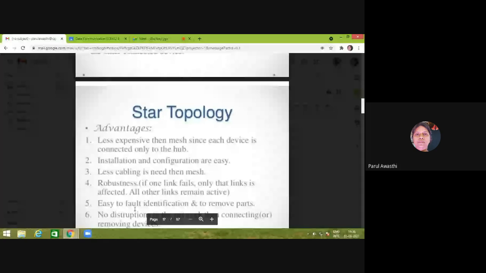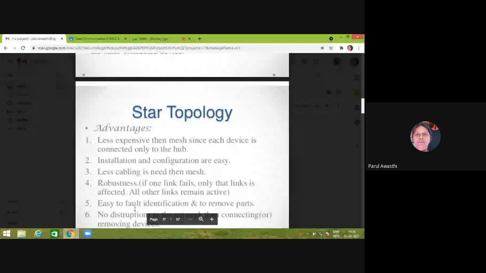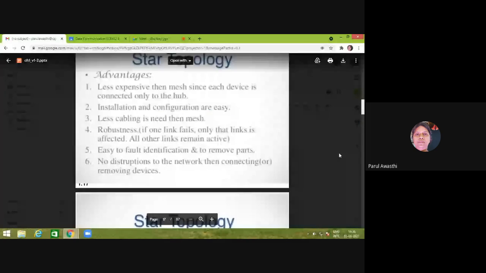Just take your station, connect it to the hub. It will connect it via the whole network. So this installation and configuration is easy. Less cabling is required in comparison to mesh. The system is robust, more robust.